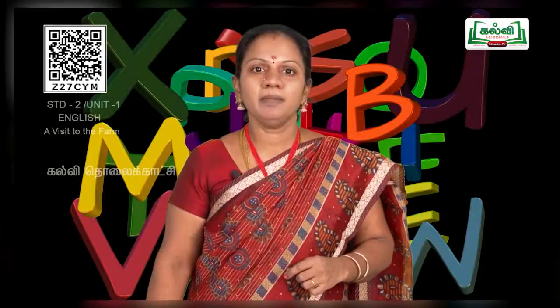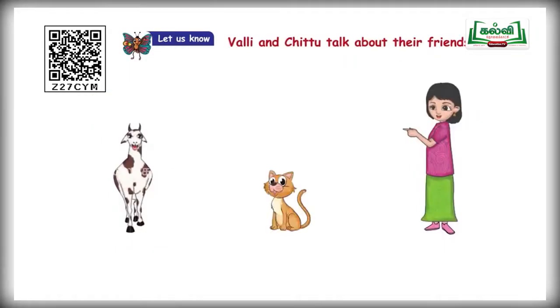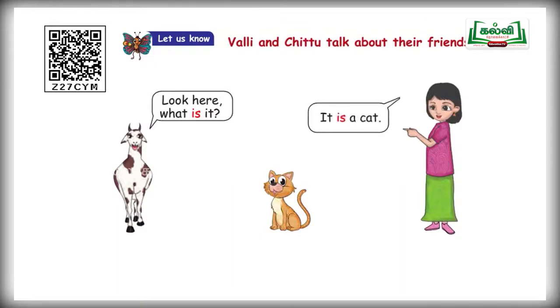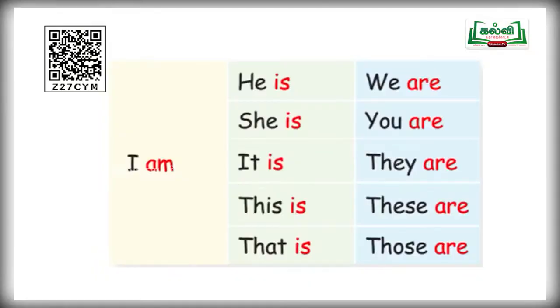And next one, Chittu is asking Valli, look here, what is it? Chittu is asking Valli. Now Valli is replying, it is a cat. So it is a singular pronoun. After it, what are you supposed to use, children? Is. It is a cat. And next one, look at this tabular column.